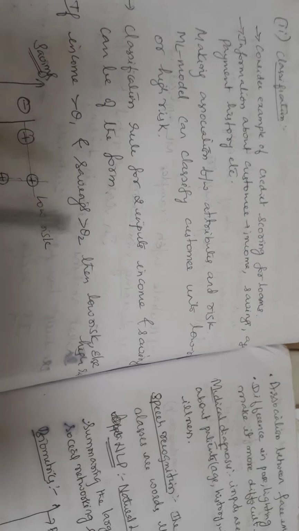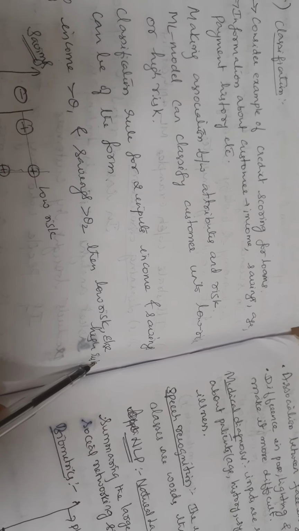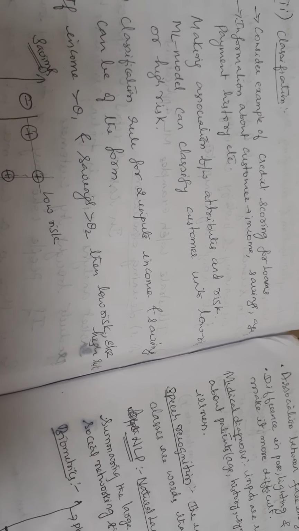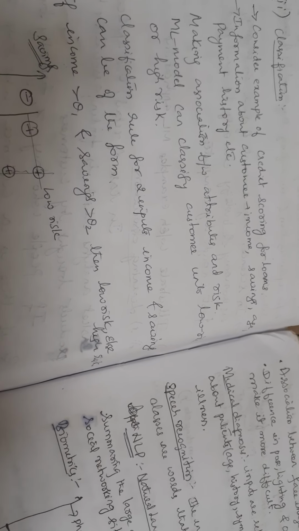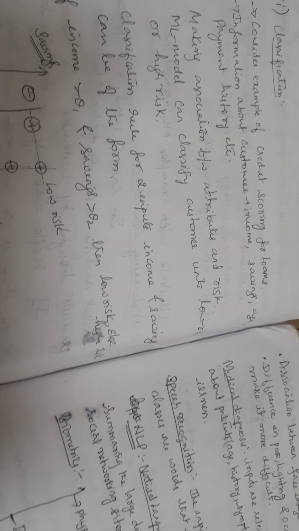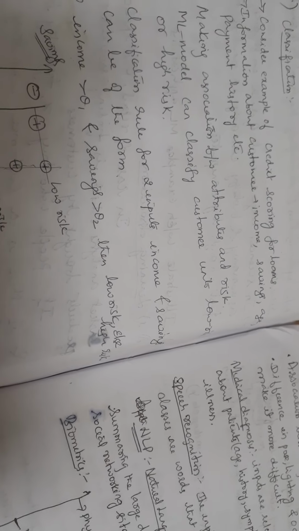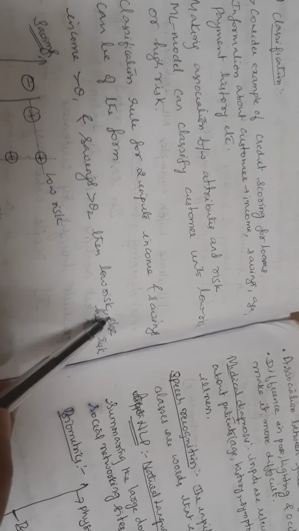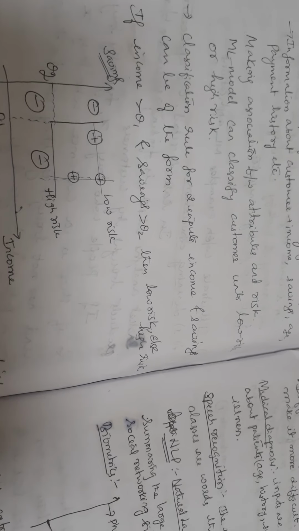If the income is greater than some value and the savings is greater than some value, then we say he is a low risk customer and we can sanction the loan. So if income is greater than, say, 50,000 and savings is greater than 1 lakh, then we say low risk customer. Otherwise, high risk customer, so the loan cannot be sanctioned. All the customers are classified as low risk as well as high risk.